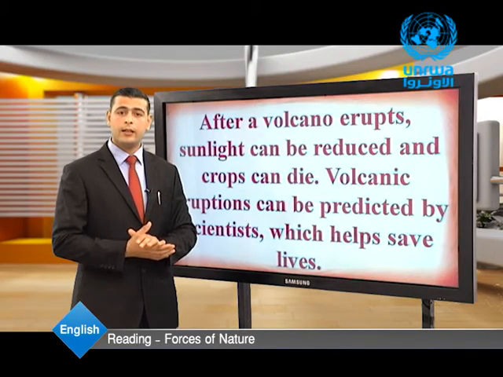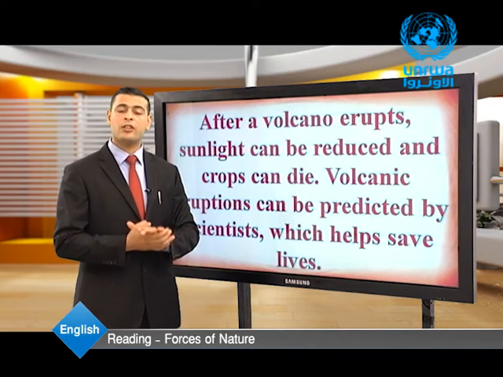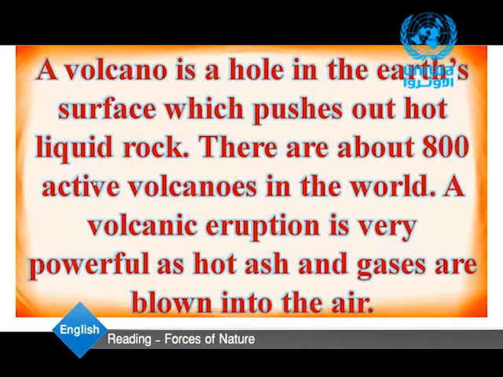Now, dear students, let's read the text again in order to answer some questions. A volcano is a hole in the Earth's surface which pushes out hot liquid rock. There are about 800 active volcanoes in the world. A volcanic eruption is very powerful, as hot ash and gases are blown into the air.